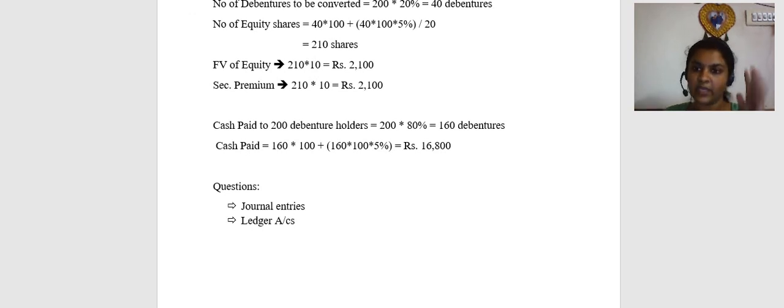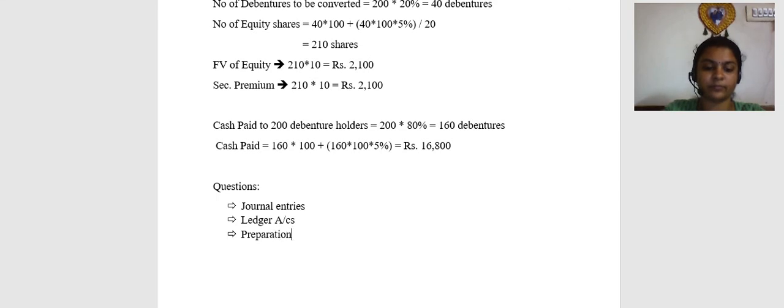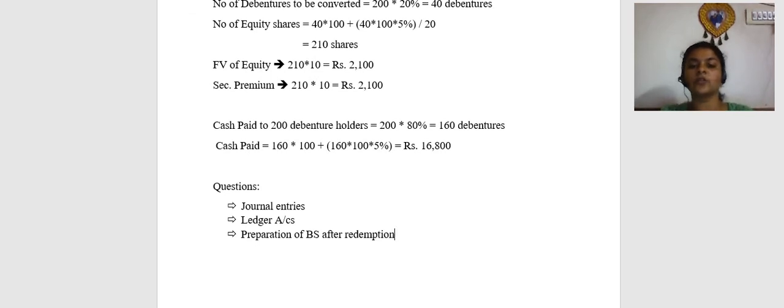Friends, knowing the journal entry is the basis for the ledger account. You learn the journal entry that we have just discussed, go through this journal entry, and the ledger account is automatically going to come as an answer. So if you are clear in the journal entries, then ledger is very easy to put. In fact, it is very fast and time saving also. And they can ask you preparation of balance sheet after redemption. When they ask you this, please ensure that you follow the Schedule 3 format.